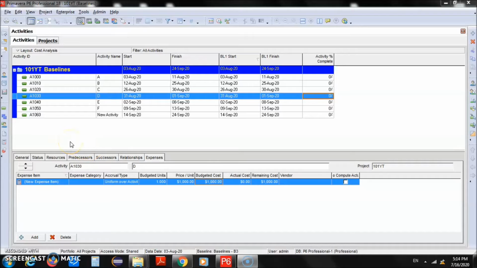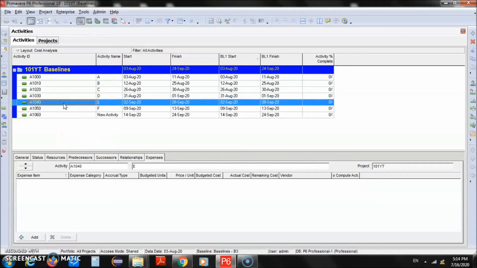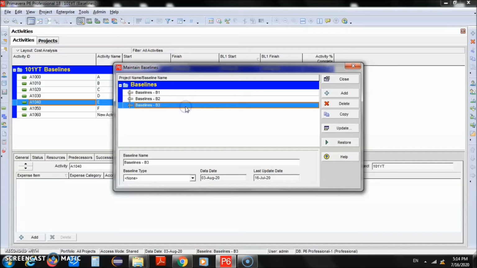Alright, so what we will do next is, as we know, we have different baselines. And due to some reason, let's say you want to view what we had in the previous version of the baseline. Maybe you want to see what were the old dates, what were some of the previous planning things that you had in the previous baselines. So in order to view the previous baselines like a normal project, we will have to go to project and then we'll go to maintain baseline,